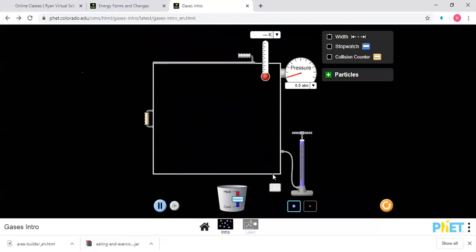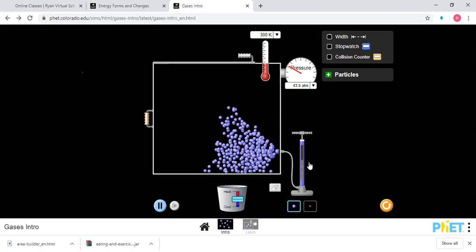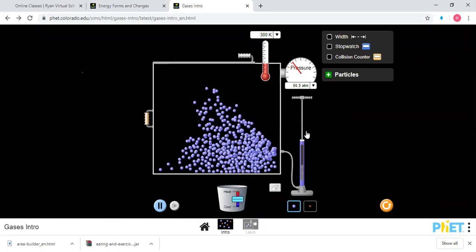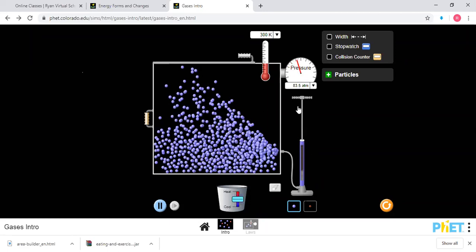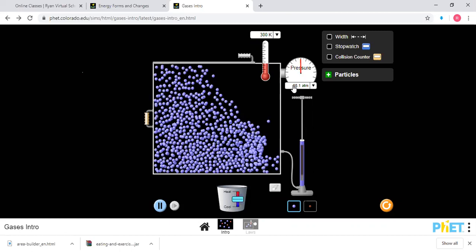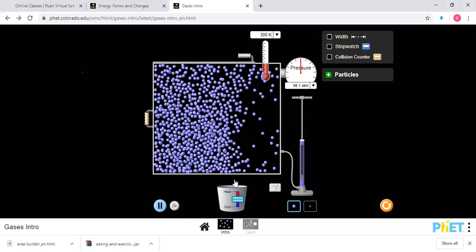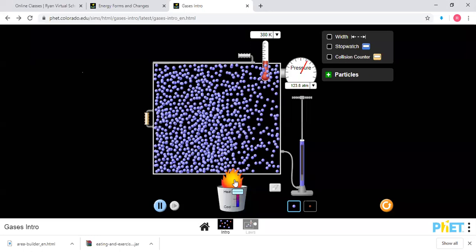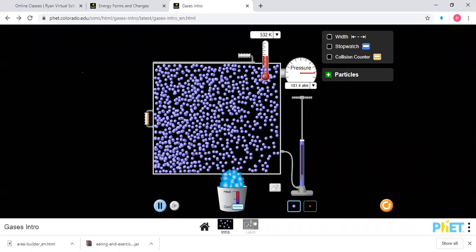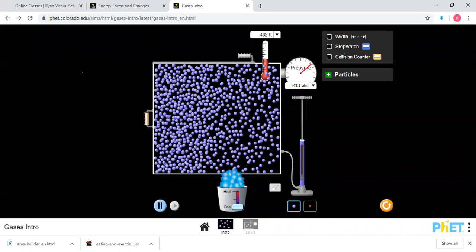Now I'm putting more air. One more example. I'll put air inside this thing. I'm pumping air. Now if I heat it, it will become faster. Now what if I make it cool?